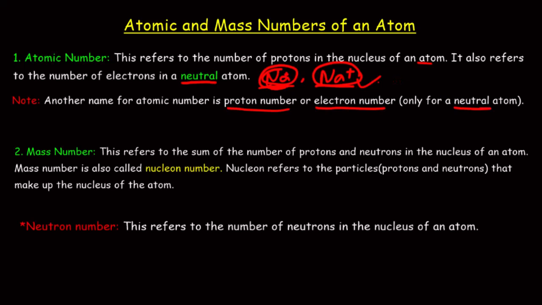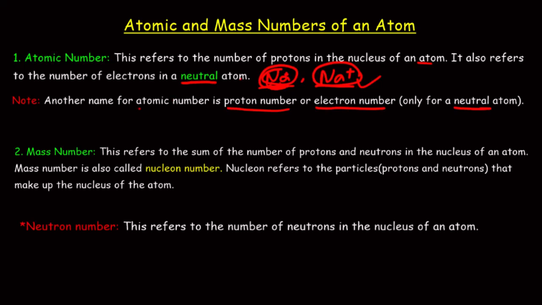If you take a look at this sodium, if I ask you to determine the proton number, it's the same as the atomic number. If I ask you to determine the electron number, it is the same as atomic number, because this is neutral. But over here, if I ask you to determine the proton number, it's the same as the atomic number. But if I ask you to determine the electron number, it cannot be the same as the atomic number. So please, let's take note.